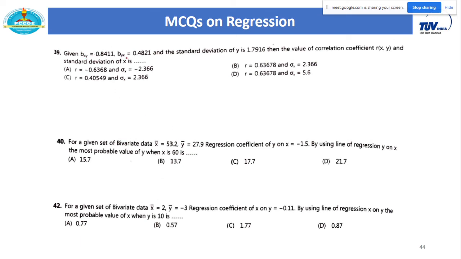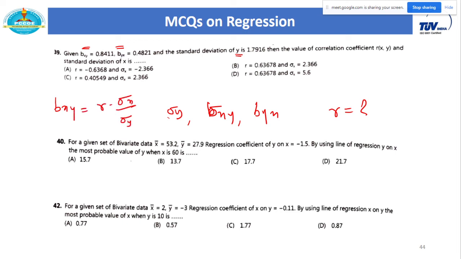Here byx is given, bxy is given, standard deviation of y is given, and we have to calculate the value of the correlation coefficient r. How do you do this? These three values are given: sigma y, bxy and byx. Use any formula of regression coefficient. bxy is equal to r into sigma x upon sigma y, and just put all the remaining values. You will get the value of r.